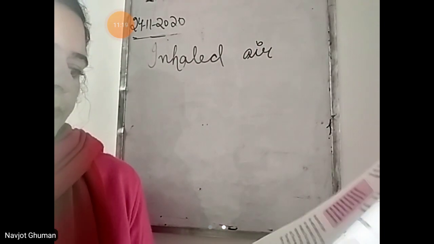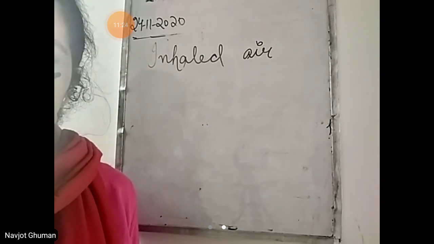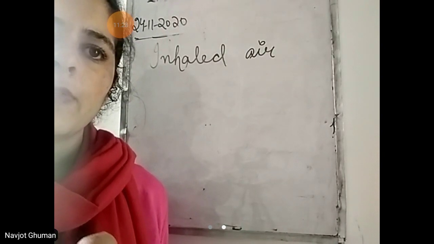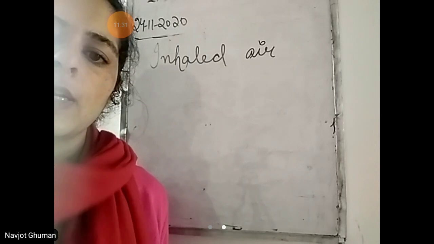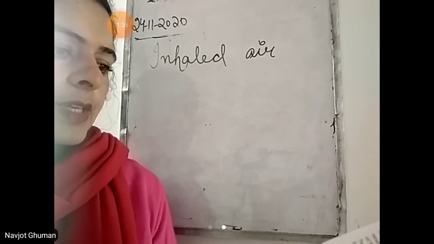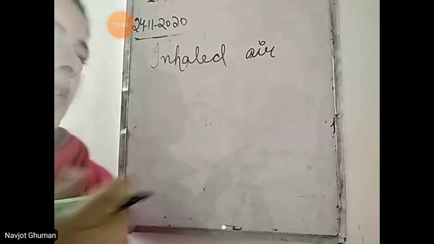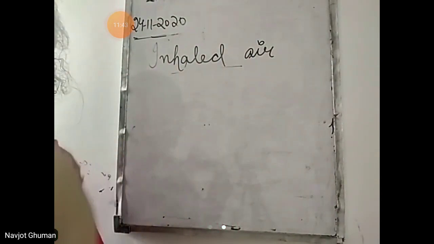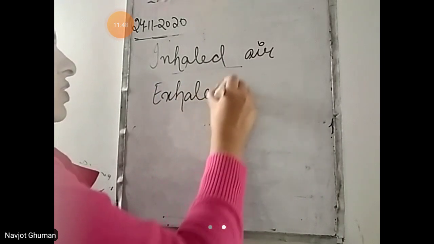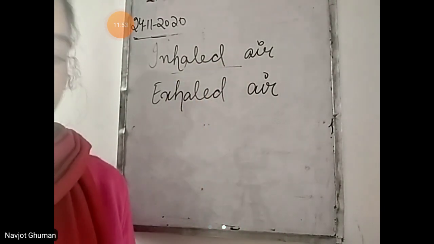This air goes down the windpipe and reaches the lungs, after which the air is breathed out. Now from the nose the air enters, then it goes to the windpipe and then to the lungs, and from the lungs the carbon dioxide comes out and through the windpipe and then through the nose it goes out from our body. The air we breathe out is called exhaled air. The air we take in, that is inhaled air. The air we give out, that is the exhaled air. जो बाहर छोड़ते हैं, that is called exhaled air, and जो अंदर लेते हैं, that is inhaled air.